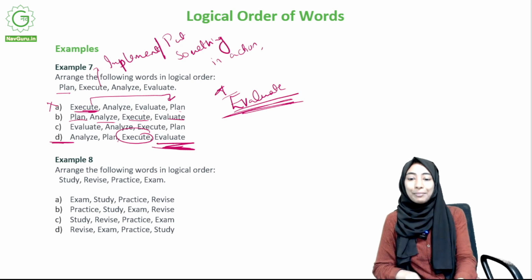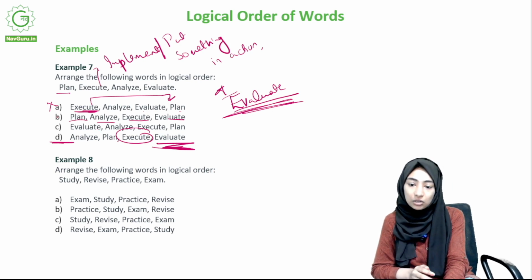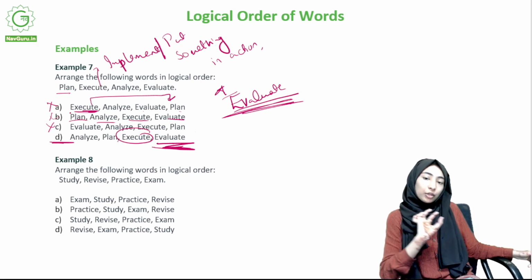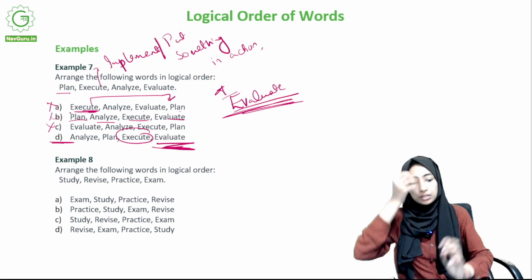Okay, now that being said, so option D is the answer. Let's just also look at option C. Evaluate, analyze, execute, plan. No, plan is not something you do at the end, right? Plan is something you do before executing. So this is not the answer either.